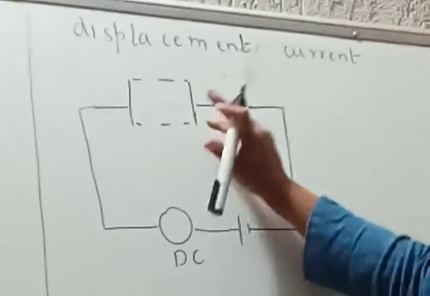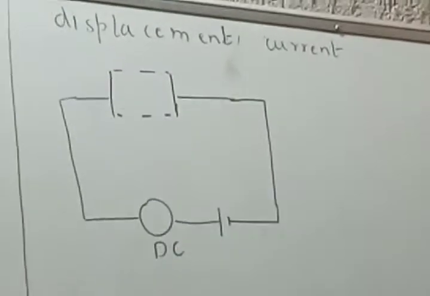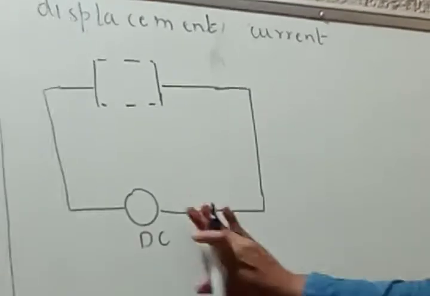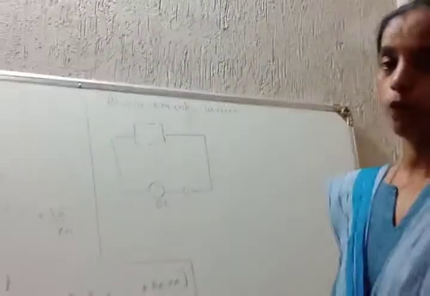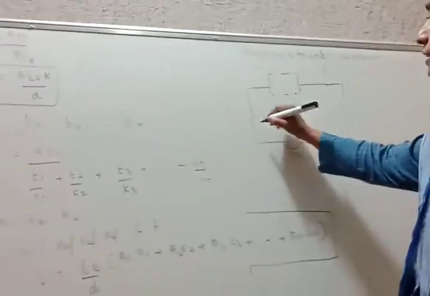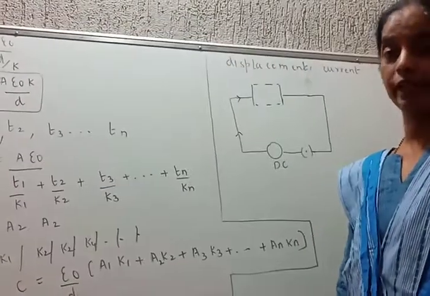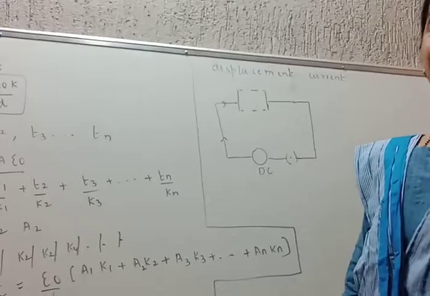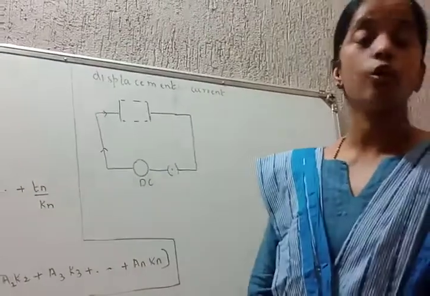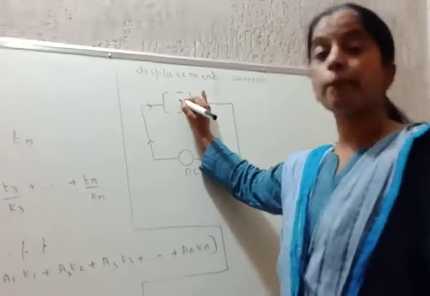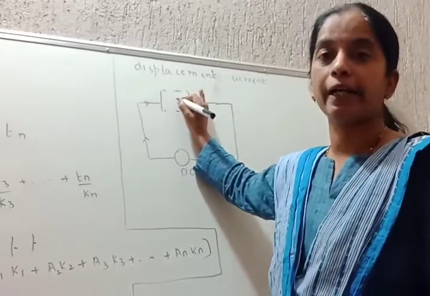I'll repeat. Consider a parallel plate capacitor with a dielectric in between the two parallel plates connected to a DC source, which is a continuous supply of current in the form of free electrons. As the DC source is connected across the capacitor, free electrons start moving. As the circuit is closed, in the gap between the two parallel plates, there are no free charges.